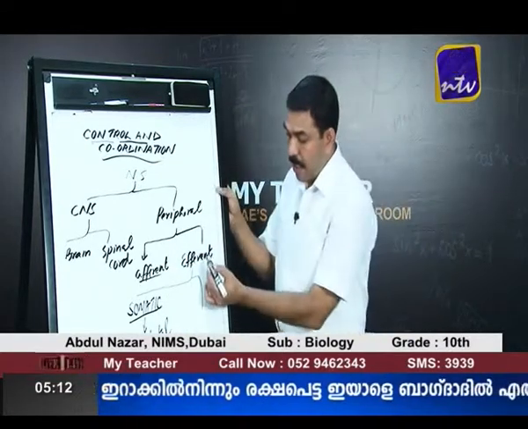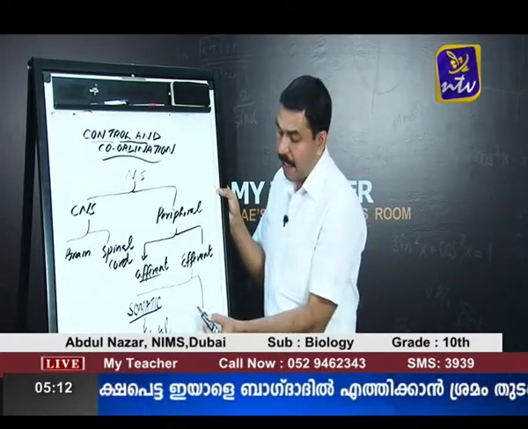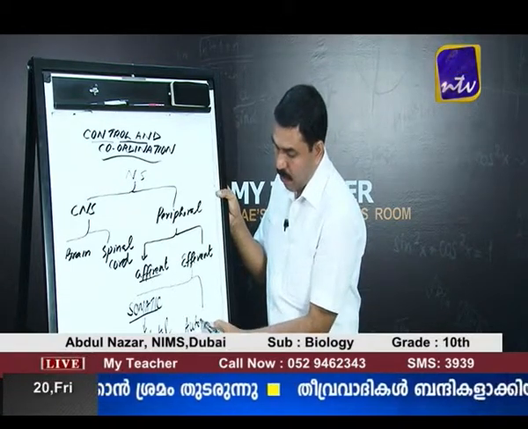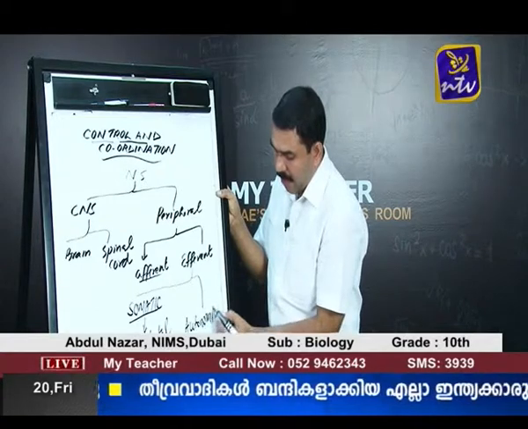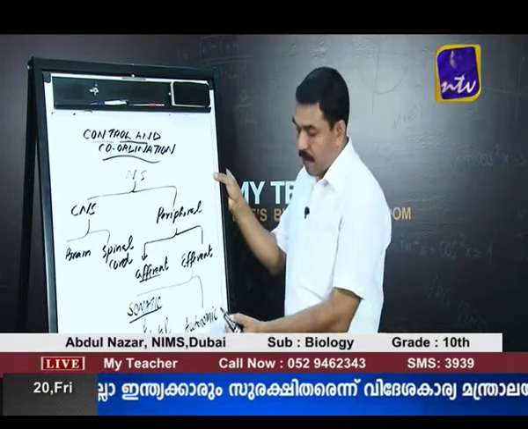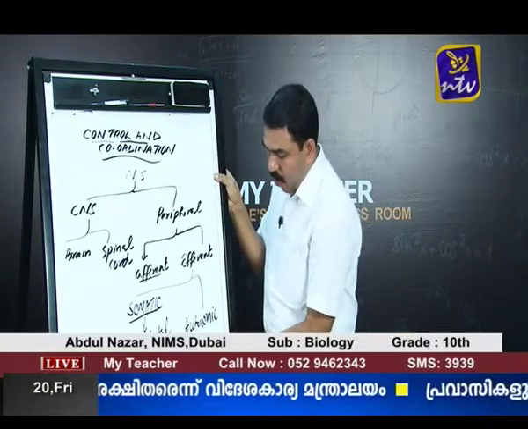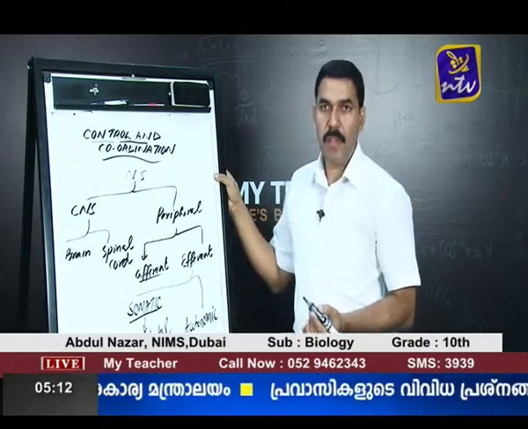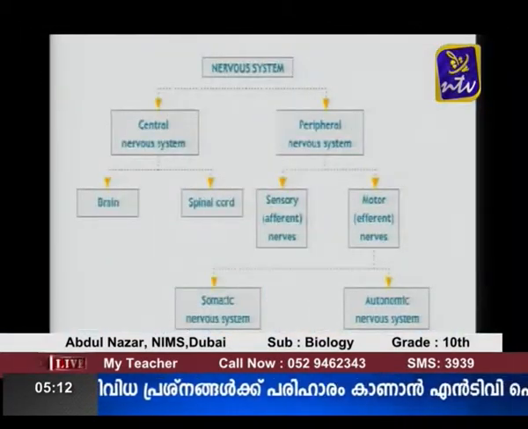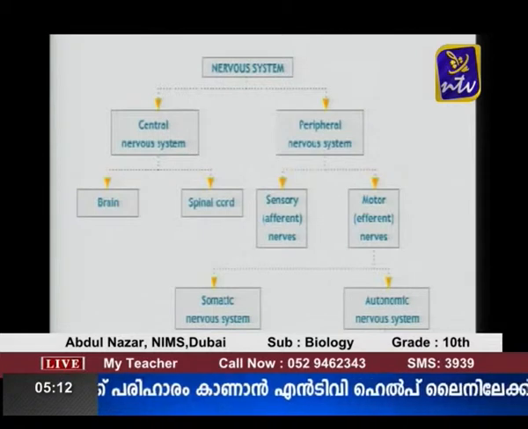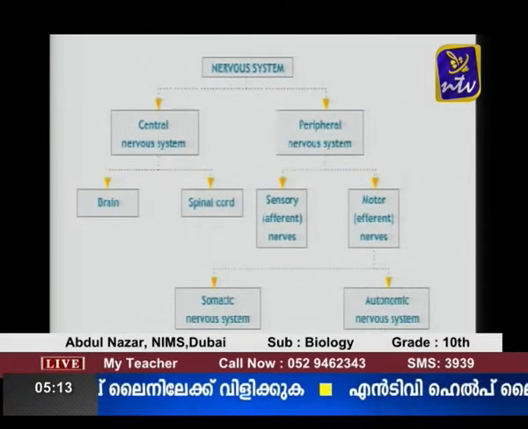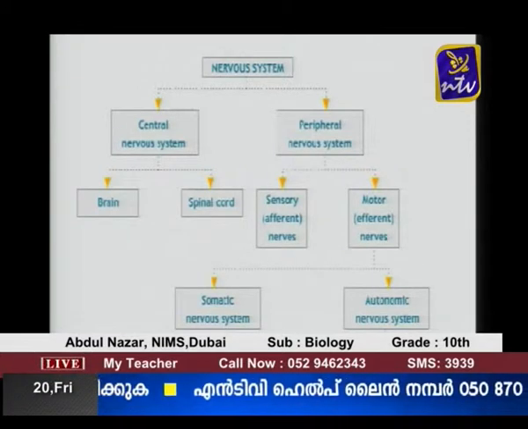The second bifurcation or the second type of the efferent pathway is called autonomic nervous system, or it is also called self-regulatory system. Autonomic nervous system consisting of those nerves which are connected to all the internal organs. They originate from the brain and the spinal cord, and they control the functions of the internal organs.